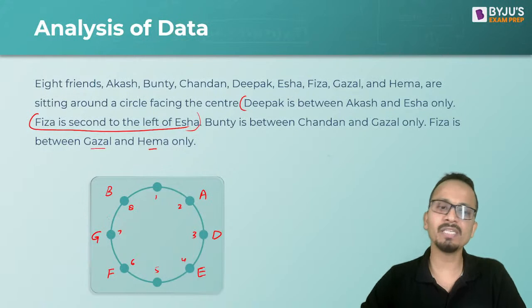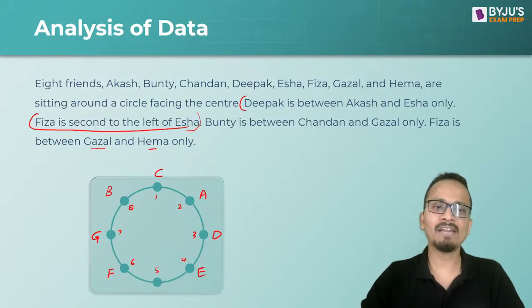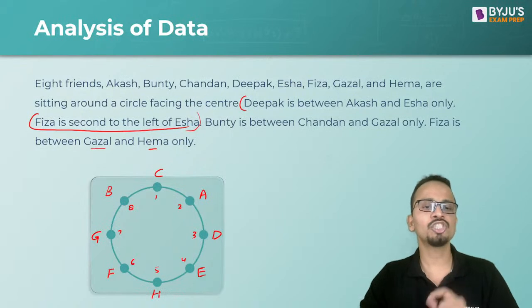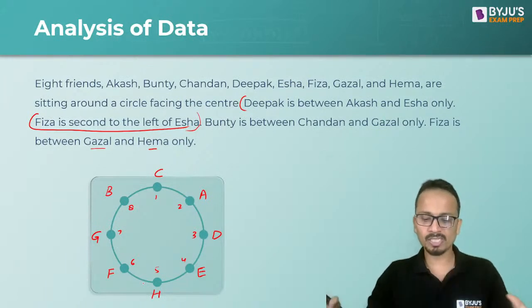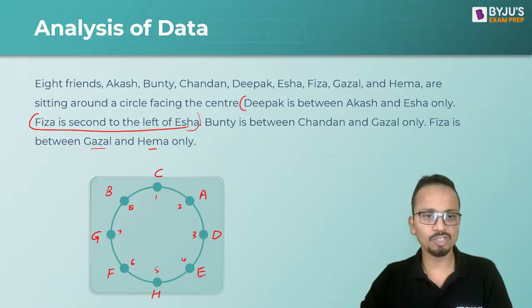Bunty is between Chandan, who will sit at chair number 1, and Ghazal, who is sitting at chair number 7. And Fiza is between Ghazal and Hema, so Hema will come at chair number 5. So this is the entire arrangement. Let me check for some of you. Yusuf has mentioned A, D, E, H, F, G, B and C.